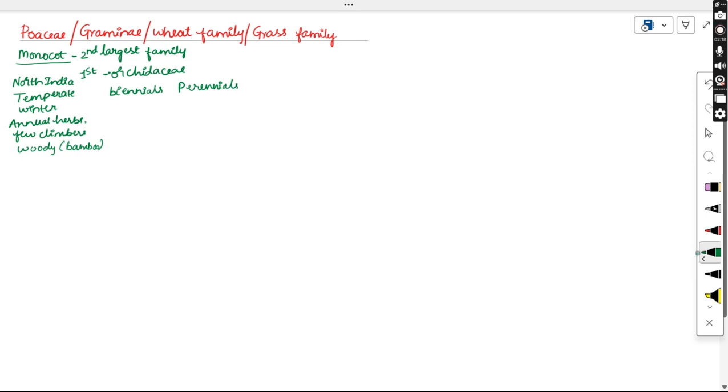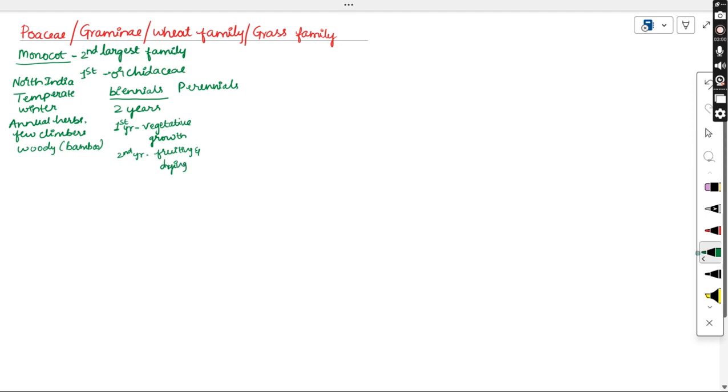Suppose you take a plant whose life cycle lasts for 2 years, that is biennial. Perennials are long lasting. For a biennial, the life cycle is 2 years, which means they last only 2 years. So what is happening in these 2 years? In the first year of plant growth, all the vegetative growth can be seen, so all the plant body parts will be developed. And in the second year, the fruiting takes place, and then they die.